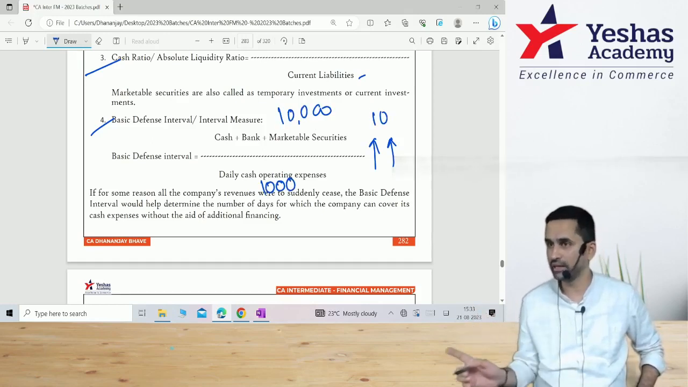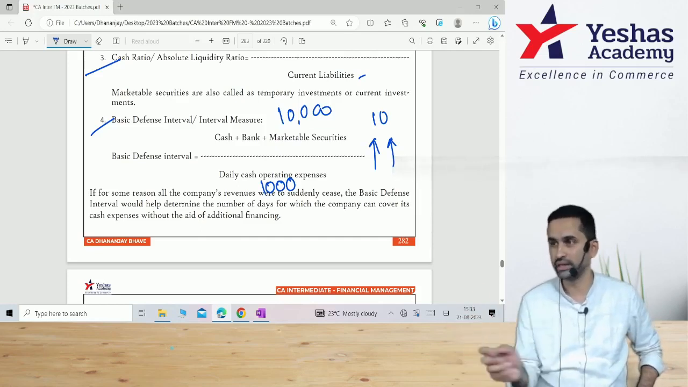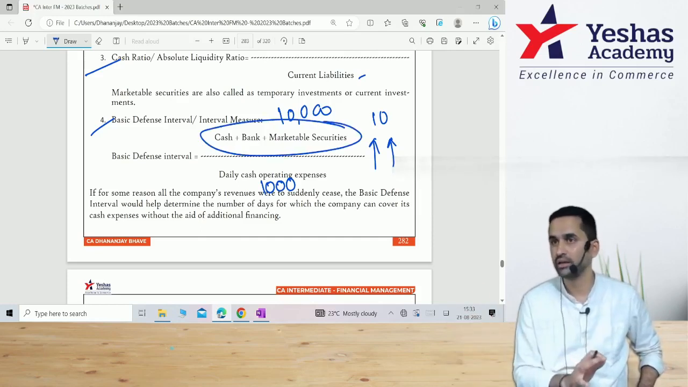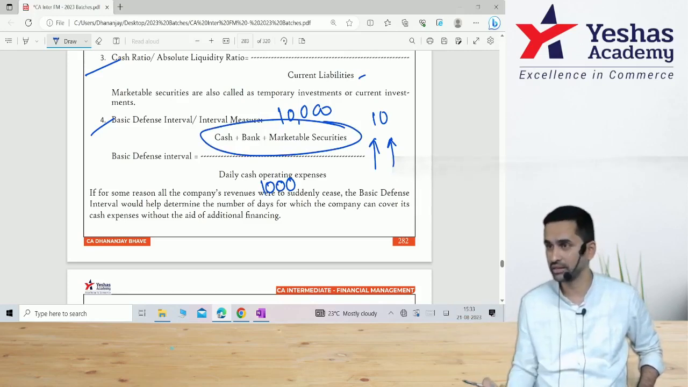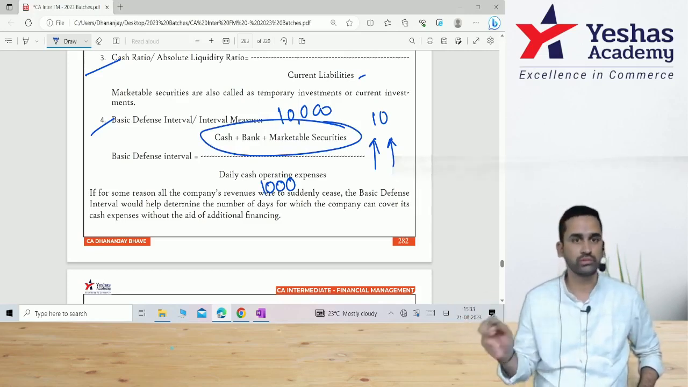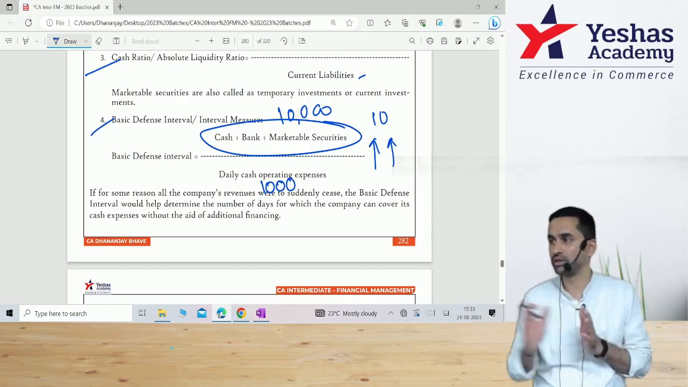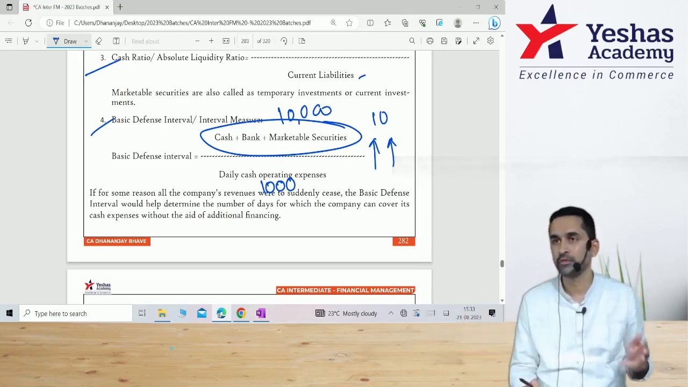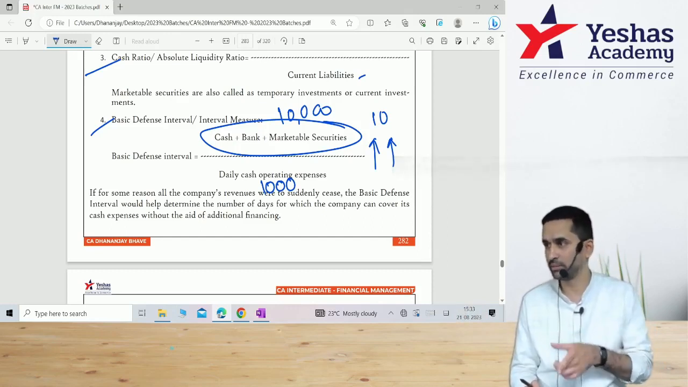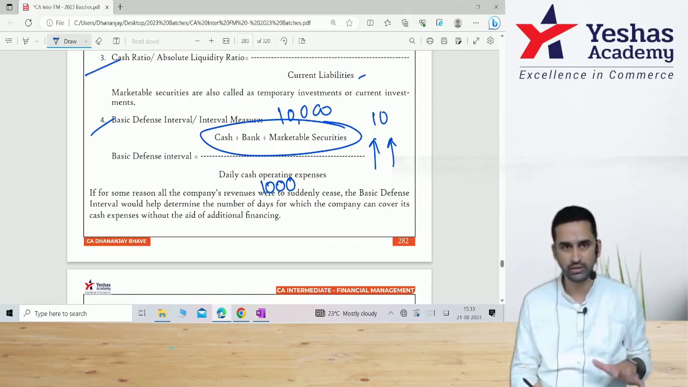If this number is high, it shouldn't be too high also. Too high indicates you have kept a lot of money in hard cash or bank balance or marketable security, which won't earn interest. But if it is above 10, 15, 20, 30, that means you can survive a month full without collecting even a single rupee from your customers. Situations like lockdown will make us think about these kind of ratios. How long can I survive without collecting money from my customers?